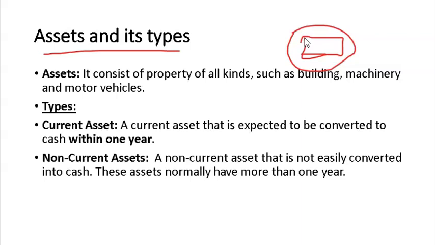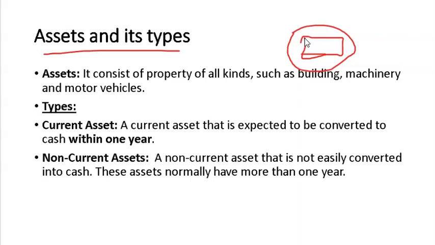Like groceries, eatable things. Some of them expire within 1 year, and they are easy to convert into money, into cash. So we can sell these comfortably.